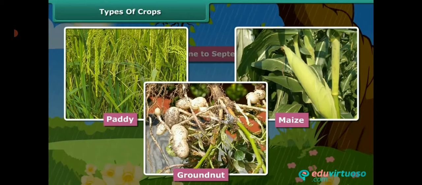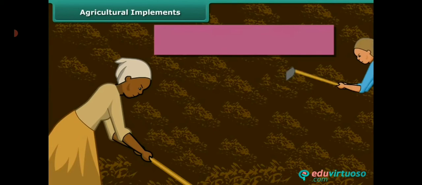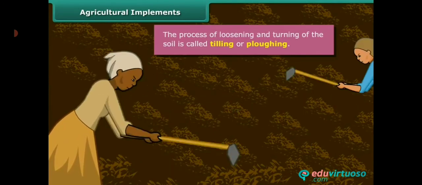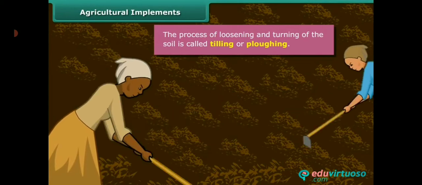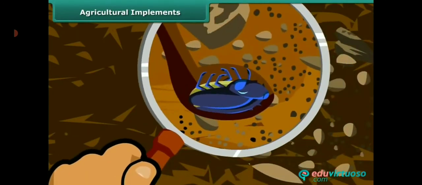Okay, let us see basic practices of crop production. In that, preparation of soil. The process of loosening and turning of the soil is called tilling or ploughing. This is done by using a plough. The loosened soil helps in the growth of earthworms and microbes present in the soil. These organisms are friends of the farmer, since they further turn and loosen the soil and add humus to it.